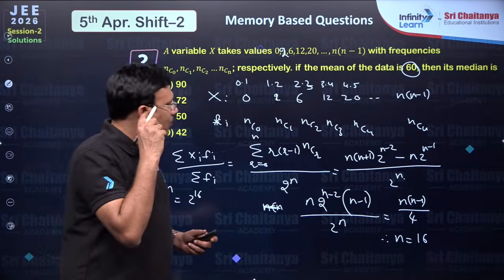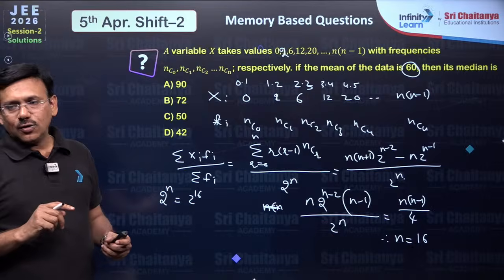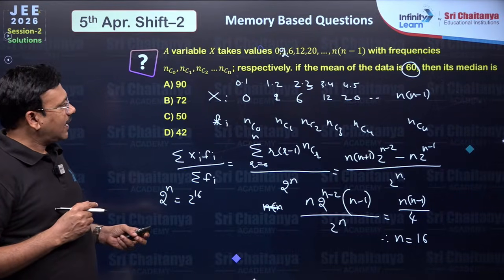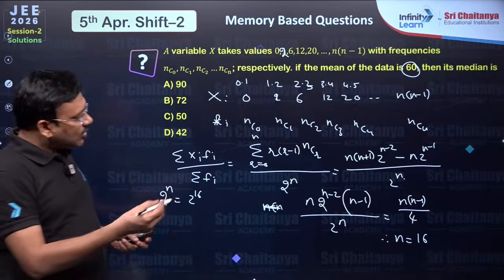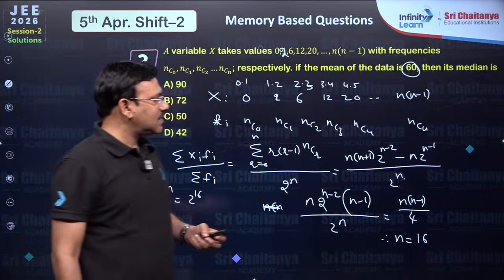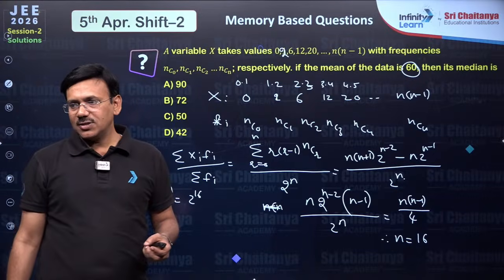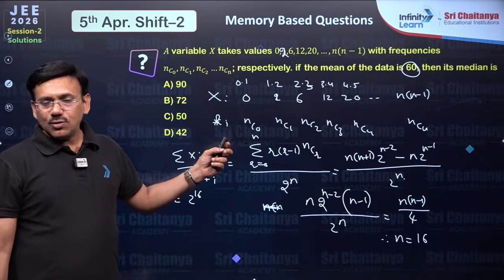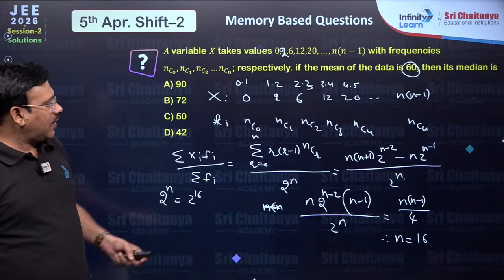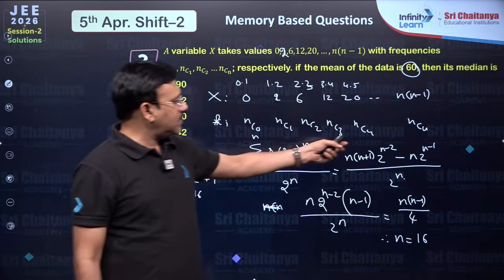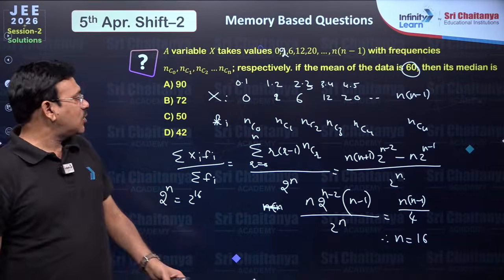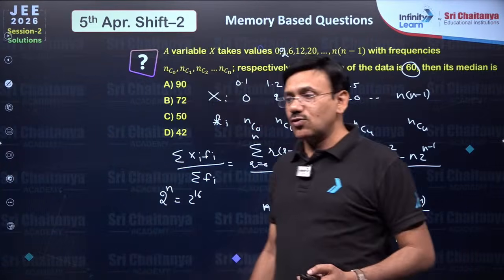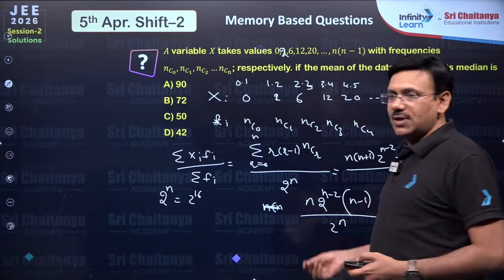Since it is a uniformly distributed one, accordingly you can pick up the median, which lies at 16C8 related. Generally by symmetry you will get 16C8 related, because the frequencies are uniformly distributed. So here 16C8 related, that is 8 into 9, 72 possibly. Or else you can also apply the procedure to find the median for this particular data.